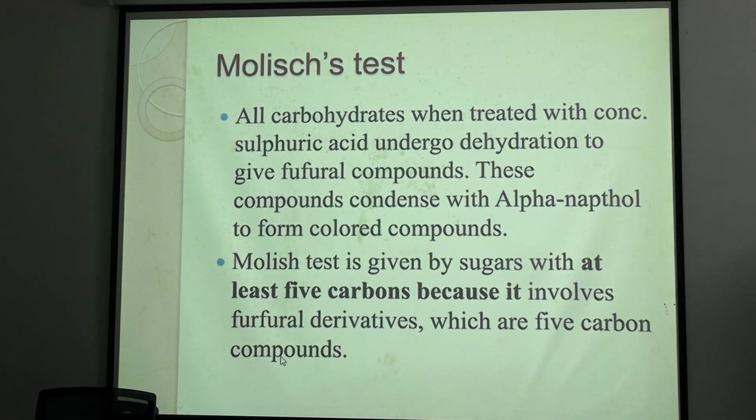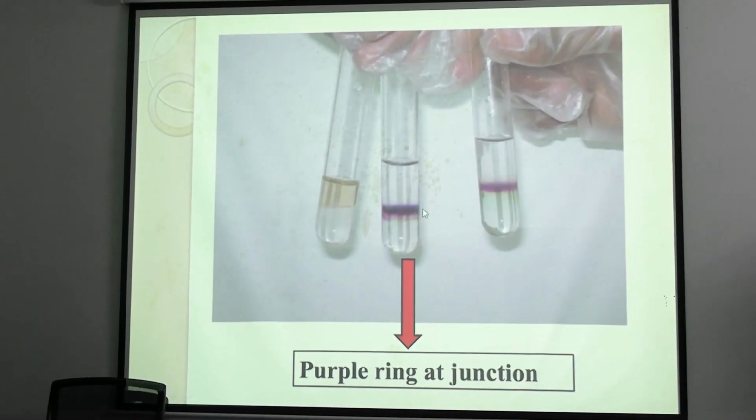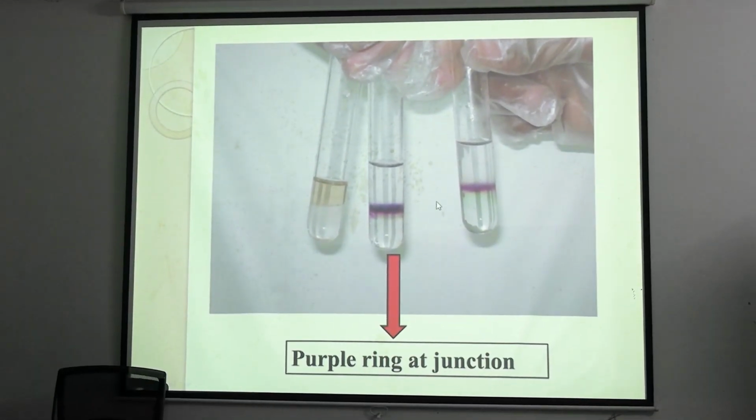Okay. Now a few other tests. Molisch test. What is the Molisch test? It is to confirm the presence of carbohydrate. If the Molisch test is positive, at least 5 carbons are required, and it will give a purple ring at the junction. This is to confirm the presence of any kind of carbohydrate with at least 5 carbons.